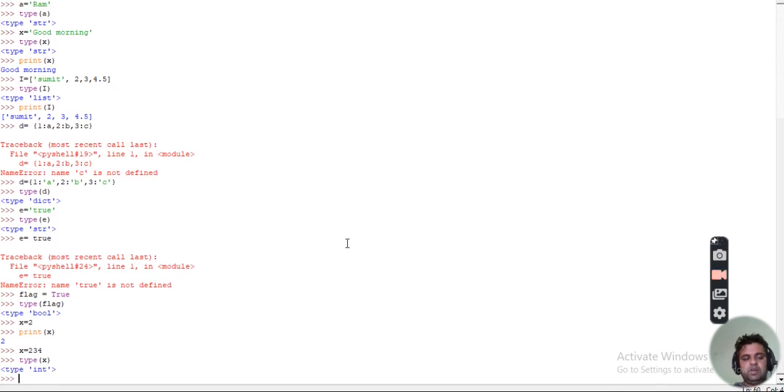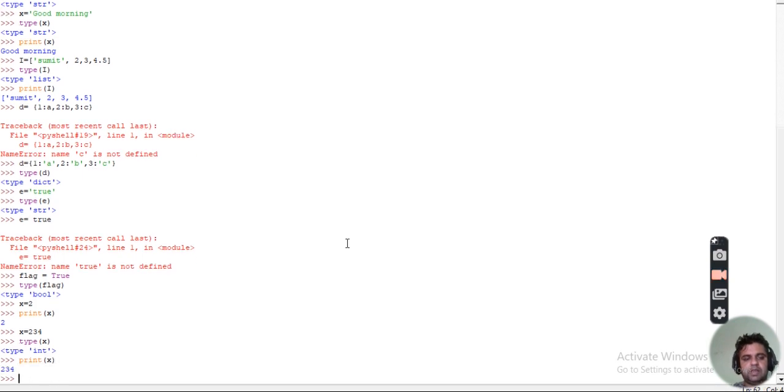It will tell you that this is an int type. Similarly, if you want to print the value, you write print x, and you will get 234. This is how you have printed the value of x. This is one example of int.